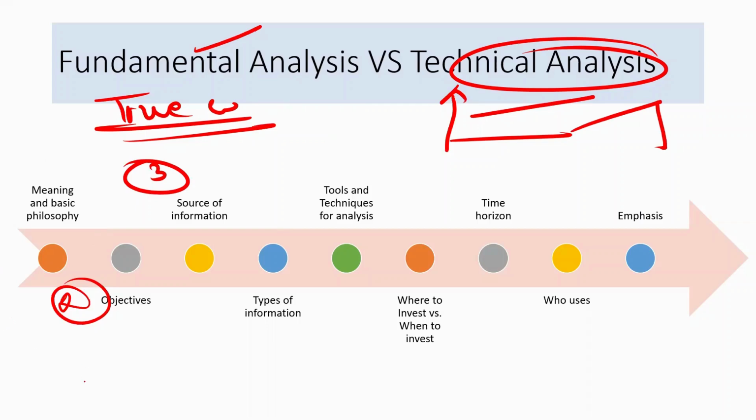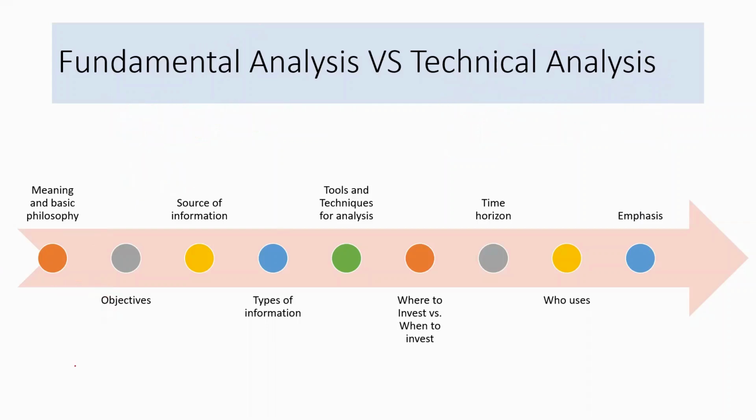See, when we talk about fundamental analysis, we always talk about the EIC framework. What is it? Economy, industry, and company fundamentals. Okay? So these are the basic information that is provided to us in order to do the fundamental analysis. But when we are doing the technical analysis, we actually don't do such detailed analysis.